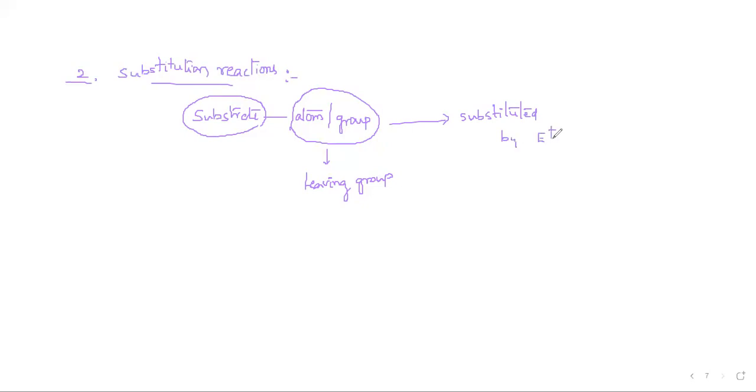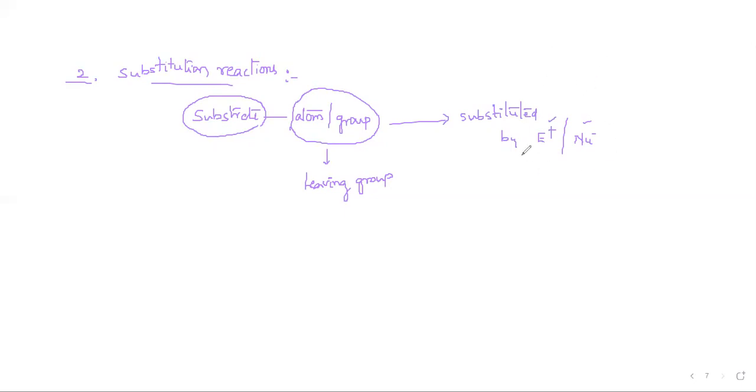If substitution takes place by an electrophile, then that is called an electrophilic substitution reaction. If the leaving group is substituted by a nucleophile, then it is called a nucleophilic substitution reaction. So substitution reactions are also of two types, electrophilic substitution reactions or nucleophilic substitution reactions.